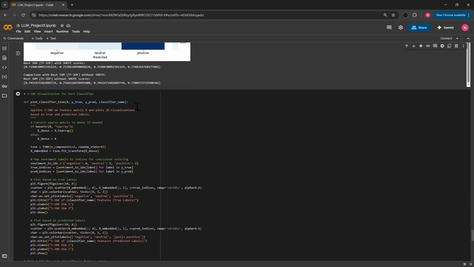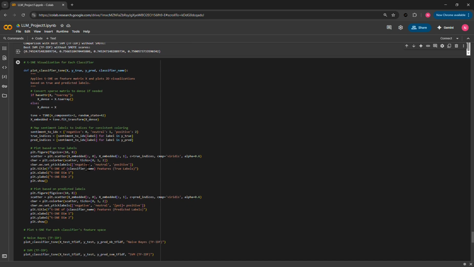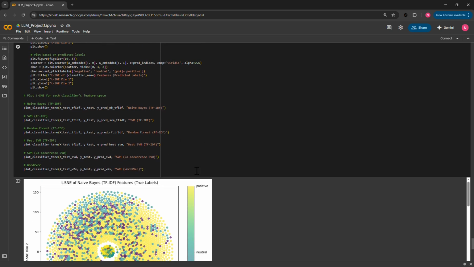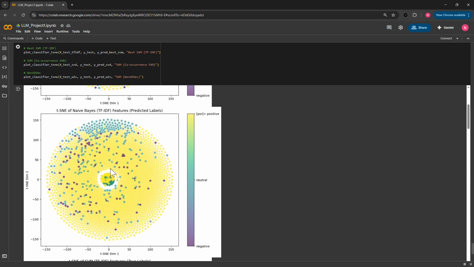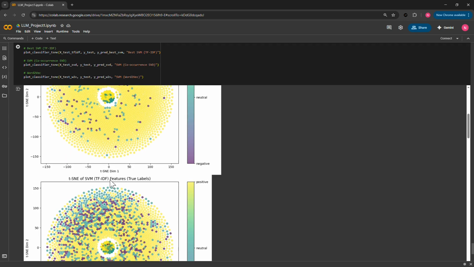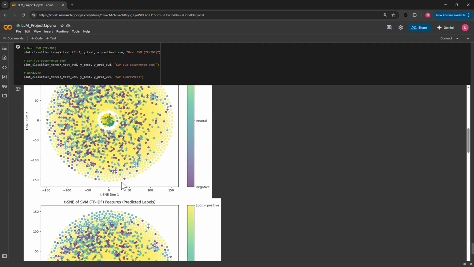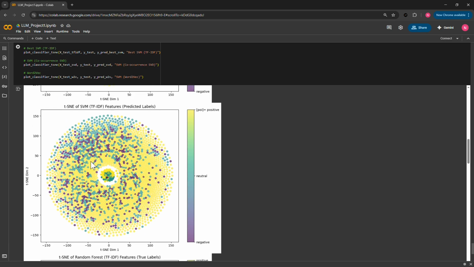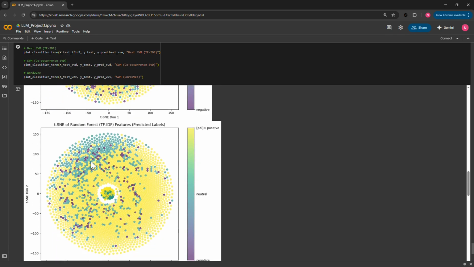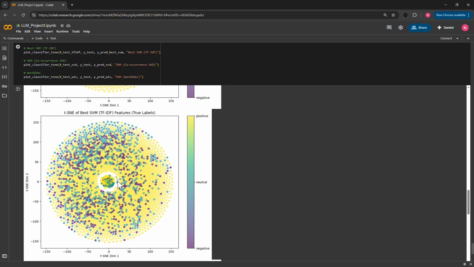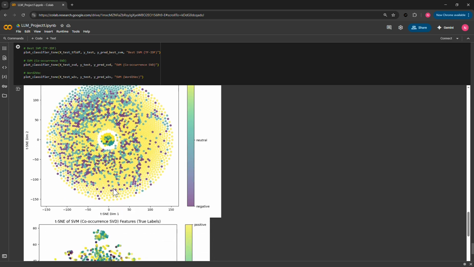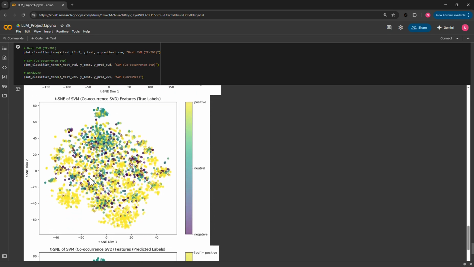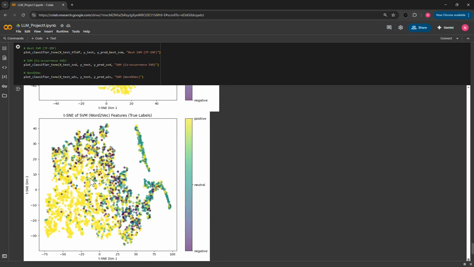And in here, we just printed off t-SNE visualizations for each classifier. And this was just between the predicted and true labels. So this is the true labels for naive Bayes, and then this is our predicted labels. This is true for just the baseline SVM, and then this is predicted for SVM, random forest right here. And then this is our best SVM, so our hyperparameter tuned one, and as you can see, it looks very similar. We went over this in the presentation too, and then this is our co-occurrence SVD, and then our word2vec SVM.